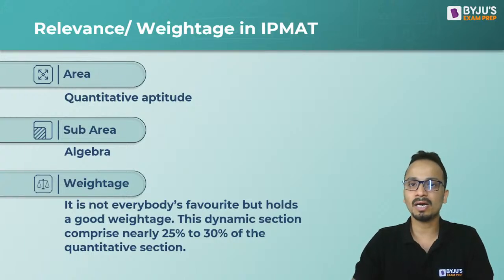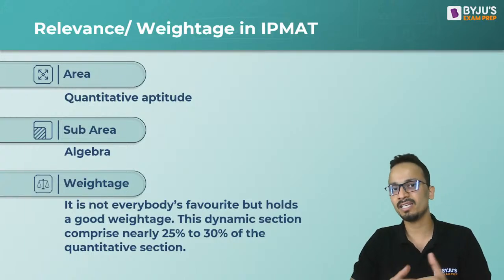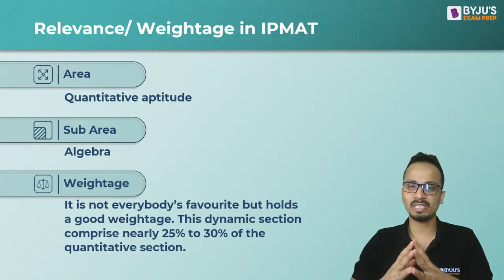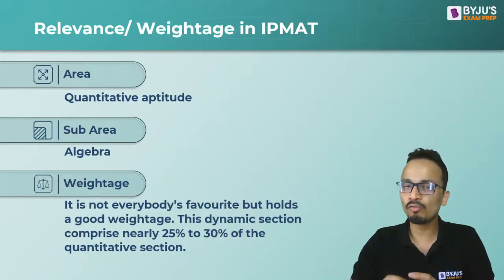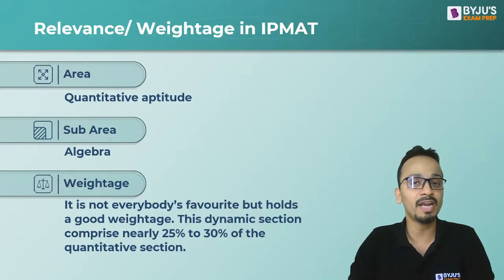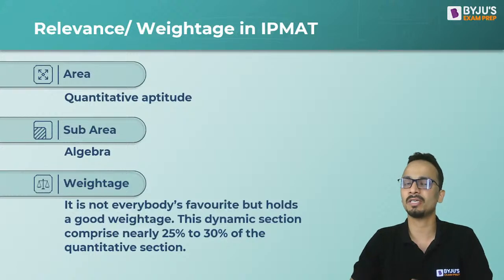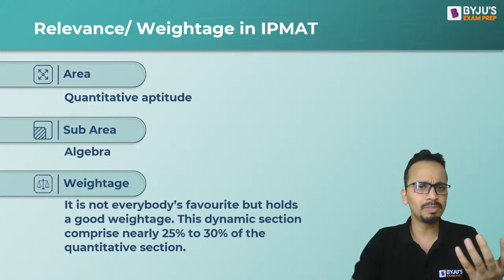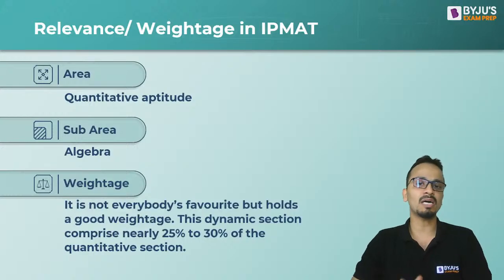People like arithmetic, and a lot of people I have seen do not like algebra, but we have to put more focus on algebra because we find a good number of questions from this chapter. Once you have studied this chapter properly, it will not be difficult for you to solve 70 to 80% of the questions that come in front of you.